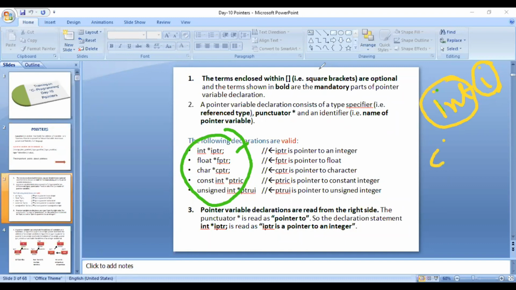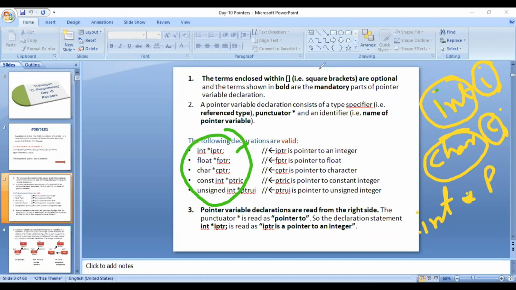Same happens when we declare a character variable. Let's say char c. What will happen? Here I am saying the name of the variable is c and it will be storing which type of value? So character type of value. Similarly, we do all the declarations in C. But in the case of pointers, we go a step ahead and we say int star p.